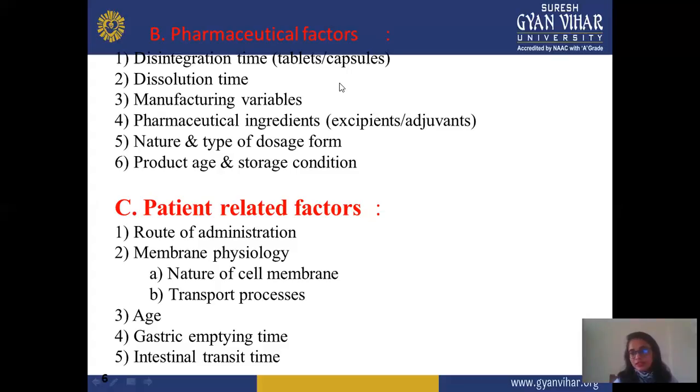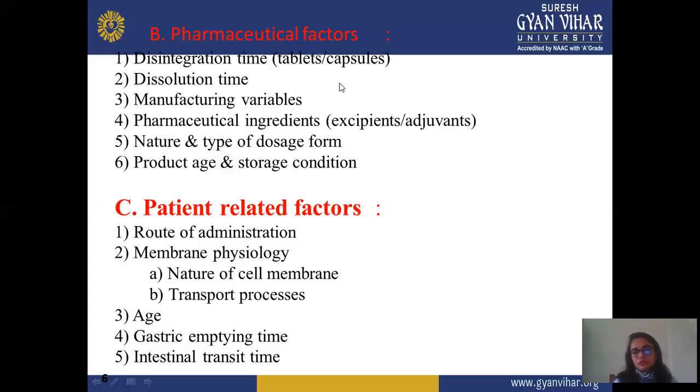So this disintegration time is only for tablets and capsules. And this disintegration time should be small, but this is not required to be small in every condition. It mainly depends on the type of formulation. Suppose it is a controlled release or sustained release formulation, then in this condition you should select a longer disintegration time, because the tablet may show effect for a longer period of time, months or a year. So it should be long. But in an emergency situation, or a fast release or super disintegrating tablet, it should be short or very small, maybe in minutes or seconds.